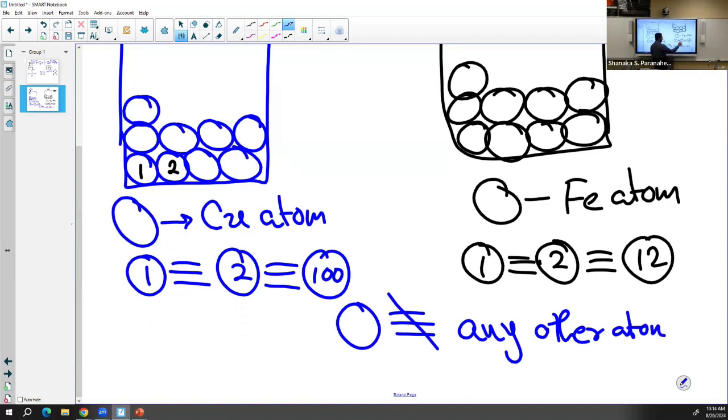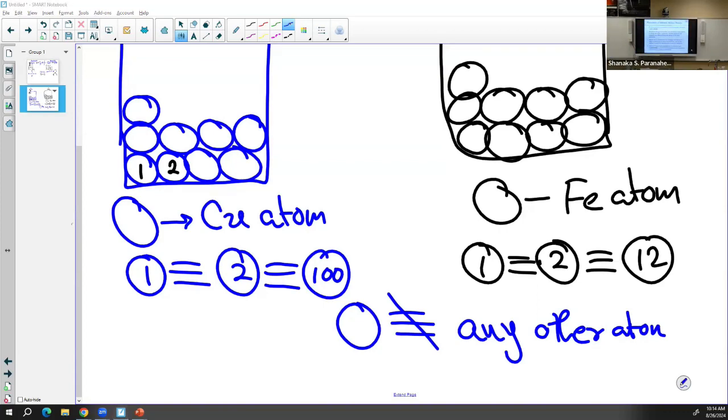Okay, so we have like 180 non-elements. So a copper atom is not going to be identical or the same or similar to any other element in the periodic table. So that's the second point in Dalton's atomic theory. And those two points in Dalton's atomic theory are not valid up to date. So based on the new experimental data, the first two points are no longer valid.